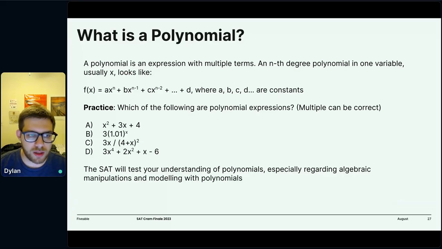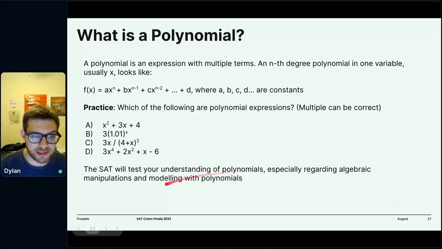So we know a polynomial looks like a x to the n plus b x to the n minus 1, and so on and so forth. That could be a cubic, n equals 3. That could be a quadratic, n equals 2. It could be a quartic, n equals 4. A quintic, n equals 5. You could have a bajillionth degree polynomial. But in general, the SAT will be asking you about first, second, and third degree polynomials: linear, quadratic, and cubic.